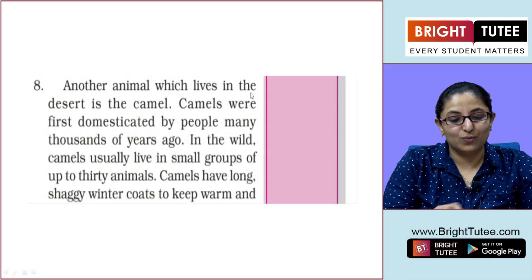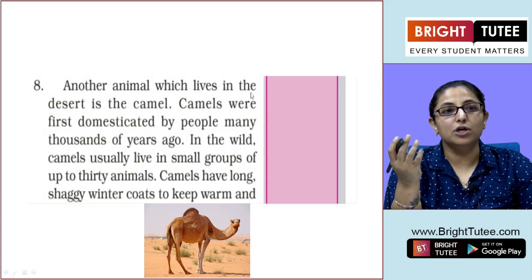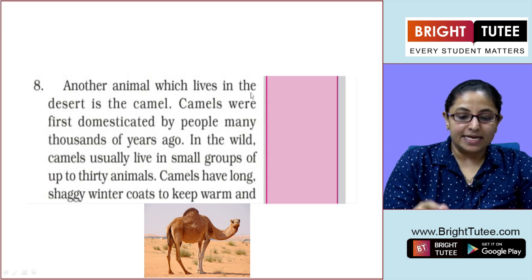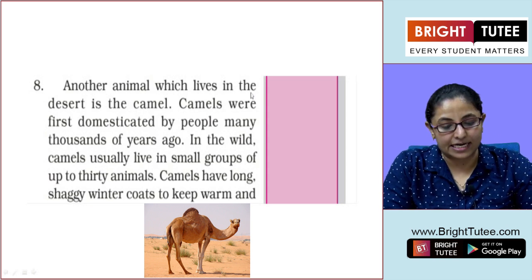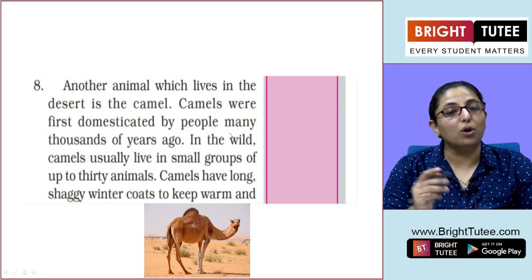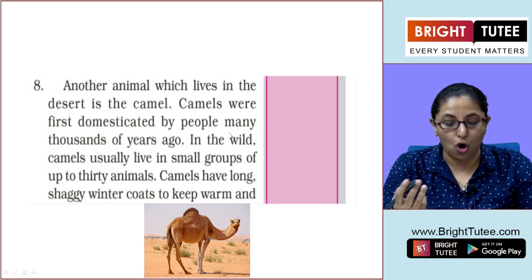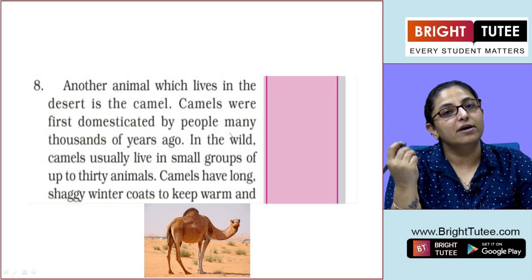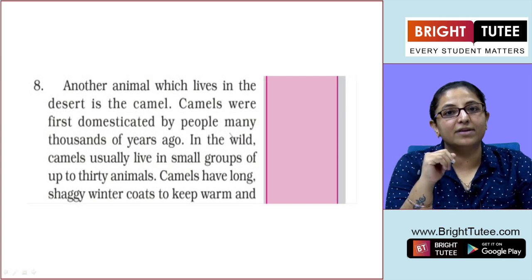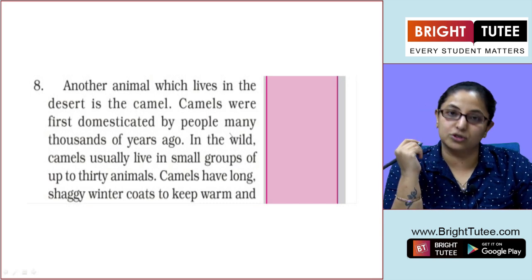Another animal which is commonly found in the desert is the camel. Camels were first domesticated by people many thousands of years ago. What is the meaning of domesticated? Domesticated means tamed, or kept as a pet or on a farm.